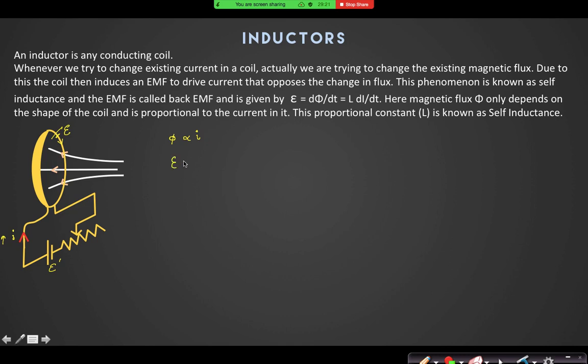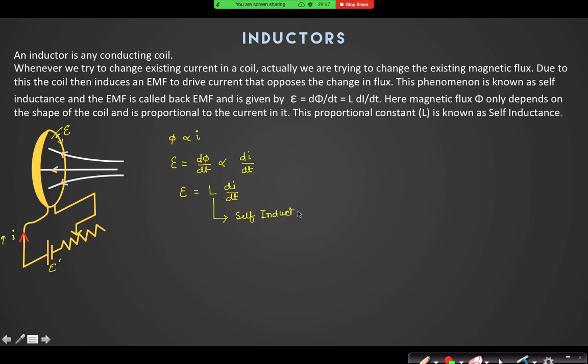So that EMF, which is equal to d phi by dt, is also proportional to dI by dt, and that proportional constant is known as self-inductance of the loop, L dI by dt. That proportional constant is known as self-inductance.